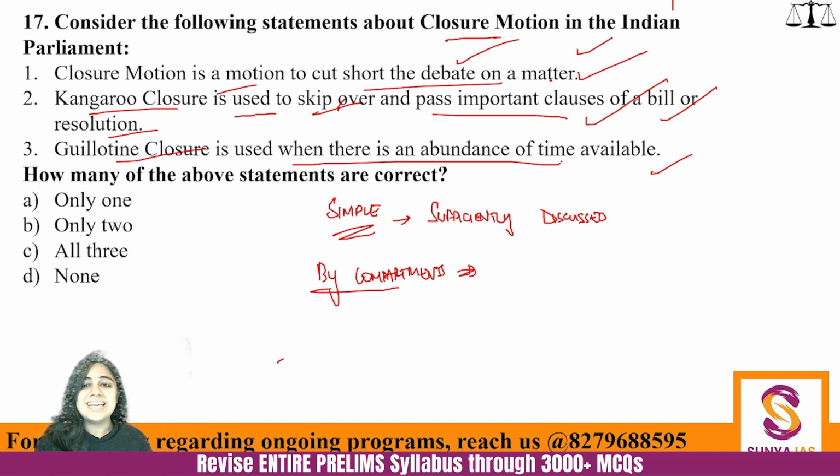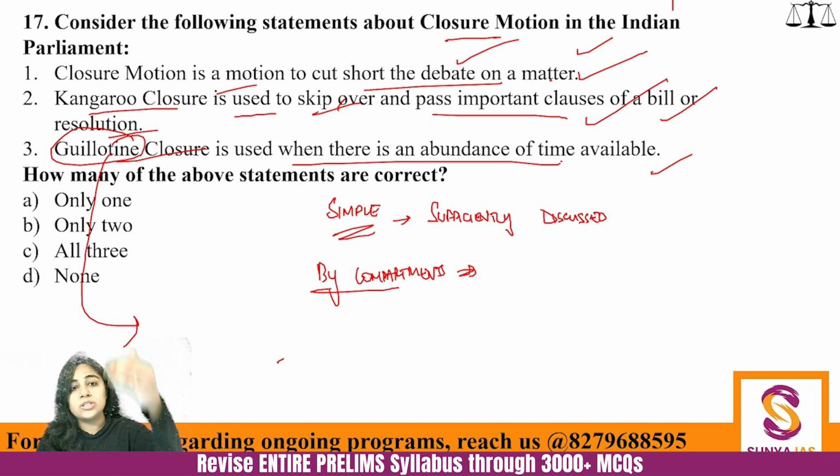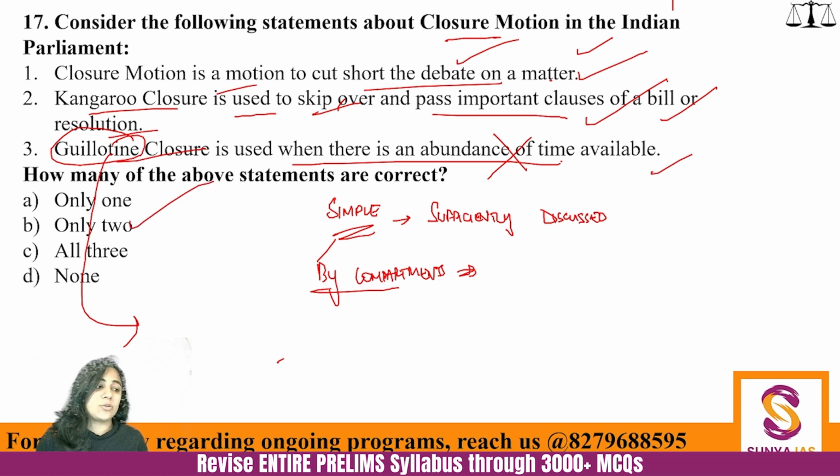Okay, the kangaroo closure. And then there is guillotine closure. What is guillotine? During the French Revolution, the word guillotine was very much in vogue because Robespierre used to guillotine people publicly. That means just cut off their head. Right? So guillotine means that when you are short on time, then you take all the provisions together and you pass them together. You cut off all the provisions together. So guillotine closure cannot happen when there is abundance of time. This is absolutely false. Okay, so only two statements are correct over here. I hope you will remember this.